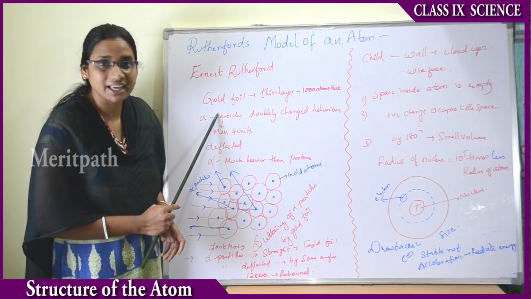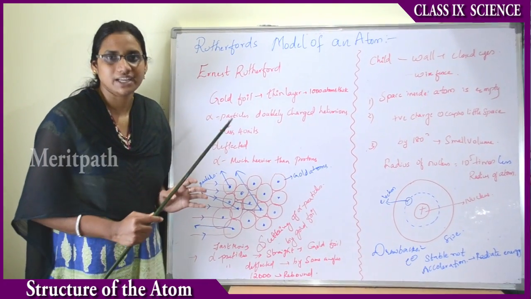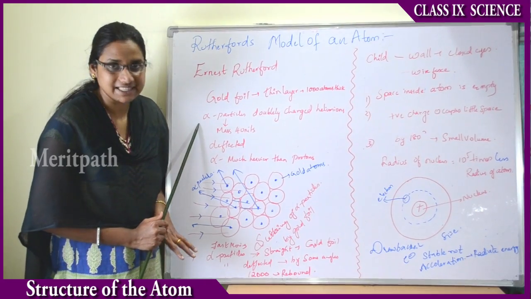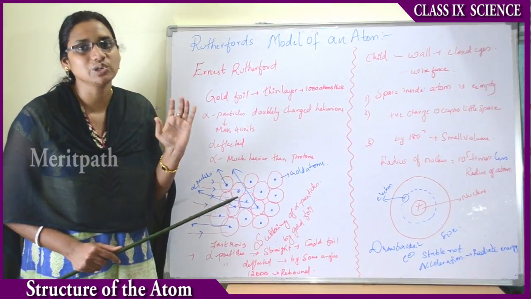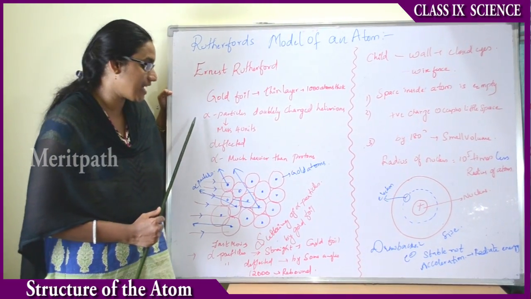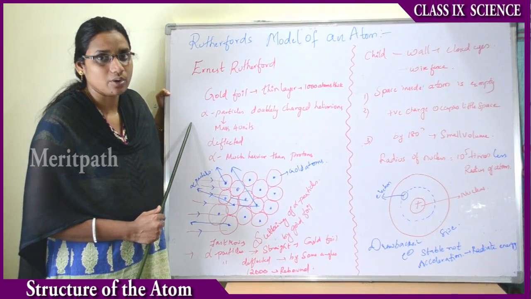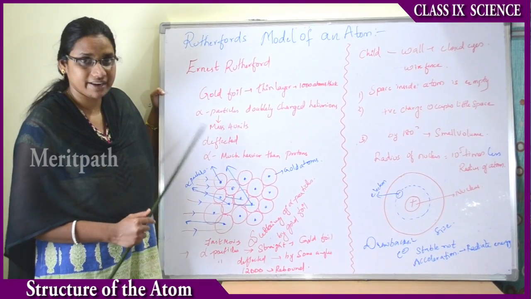Therefore, he chose gold foil, which consists of around 1000 atoms in it, and alpha particles, which are doubly charged and equal to helium ions. We see alpha radiations in hospitals, during X-rays and all, where they release UV rays and alpha rays.